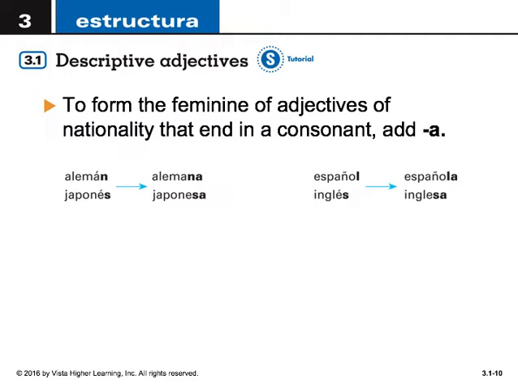Just by saying one of these words, it's understood that you're talking about a person from this country. If I said, la japonesa habla inglés, I mean the Japanese woman speaks English. Or el japonés habla inglés, the Japanese man speaks English. So using these feminine or masculine forms means a lot, in that you're denoting whether it's a man or a woman in this instance.